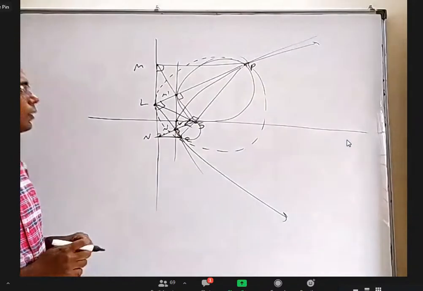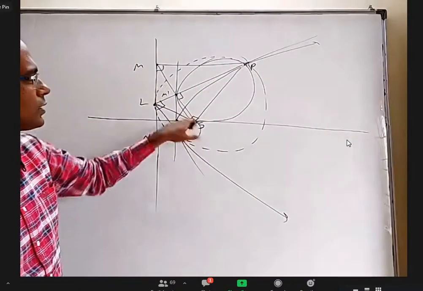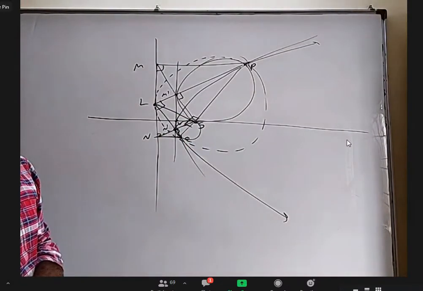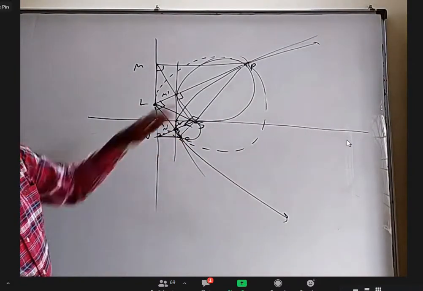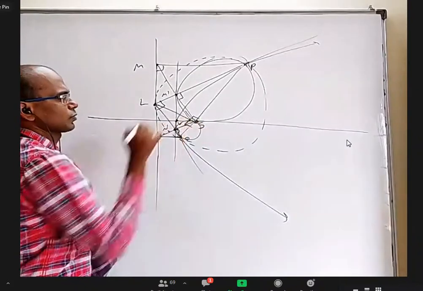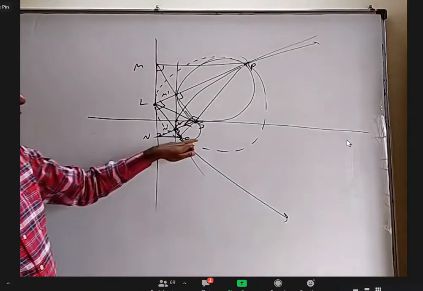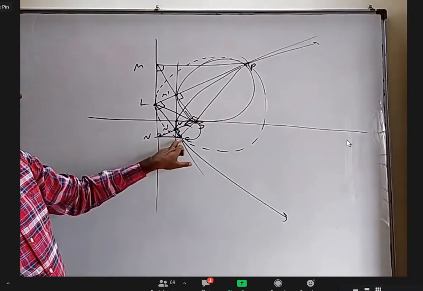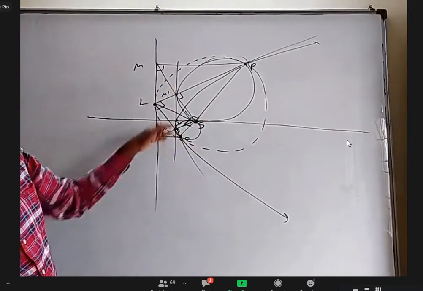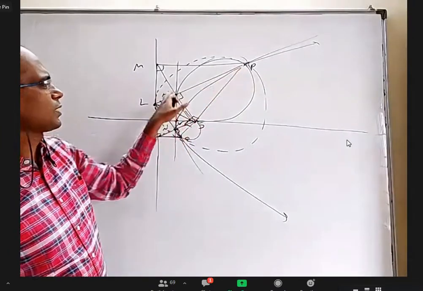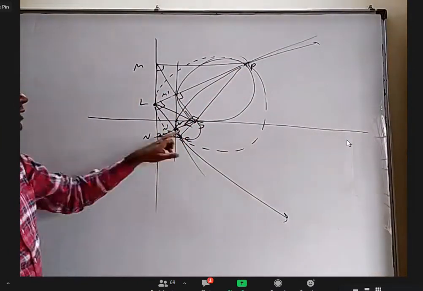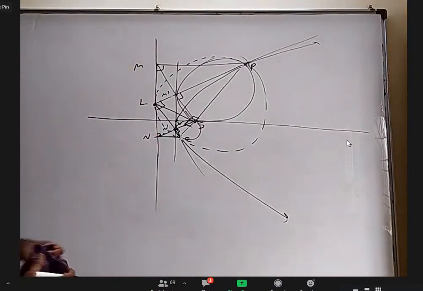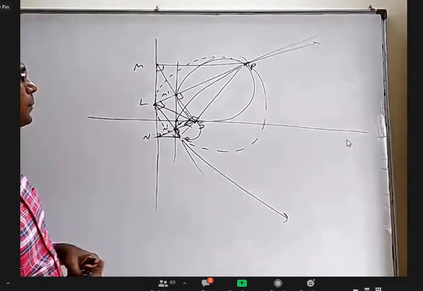Okay. You can see nicely in this big circle, these are two small circles. Am I correct? Yes, sir. Yeah. And they themselves are touching here. Let's focus. So this circle with the focus and one end of that, any point on the parabola, as ends of diameter, is touching the tangent at vertex. This circle with these two as ends of diameter is touching here. And the circle with these two as ends of diameter is touching the directrix here. I think we can see that most of the properties are covered here.